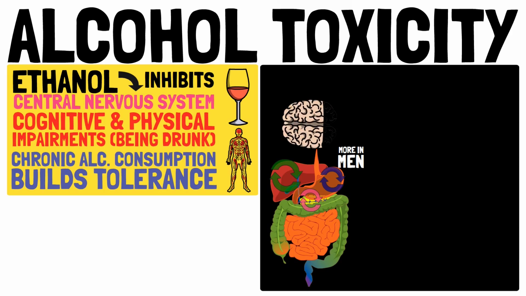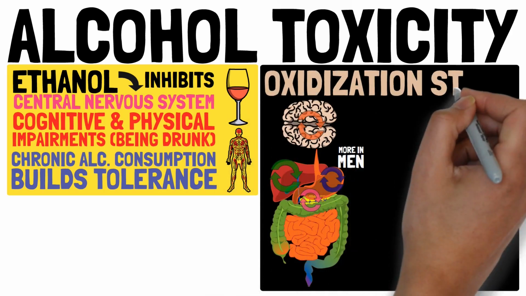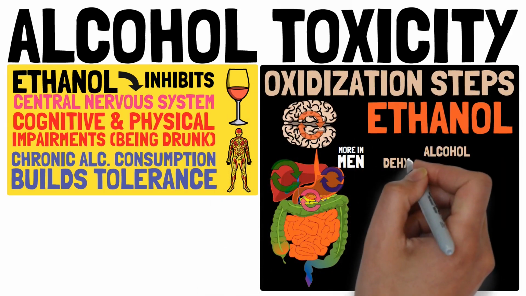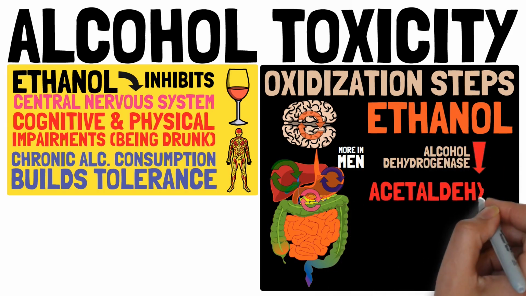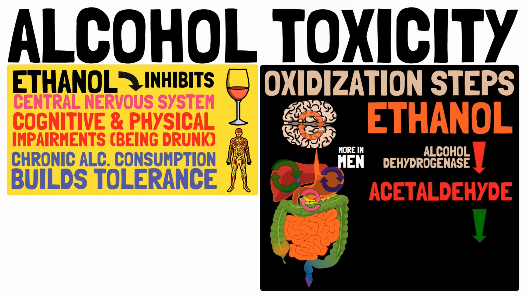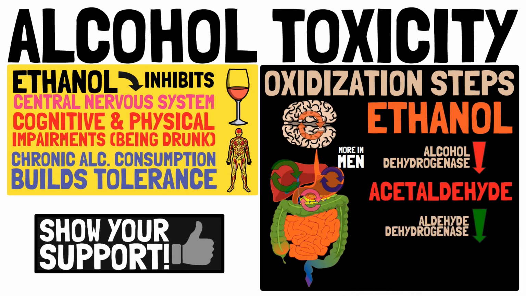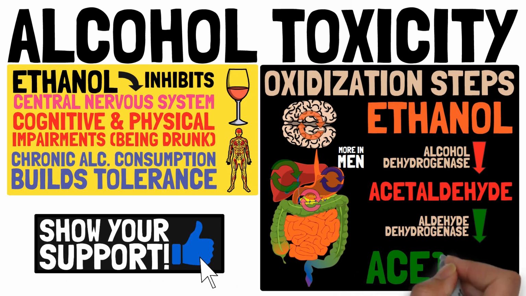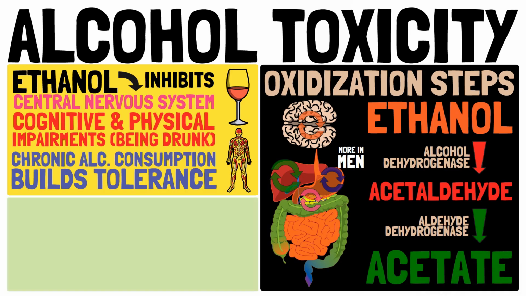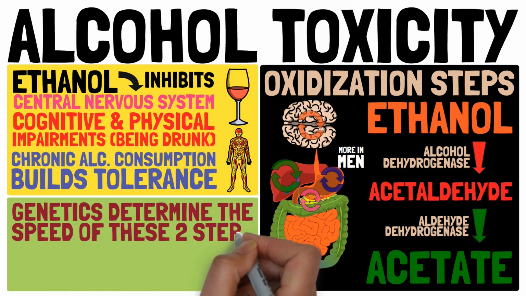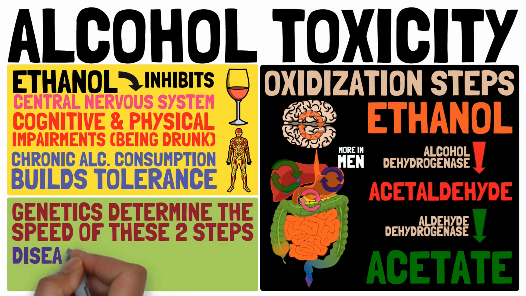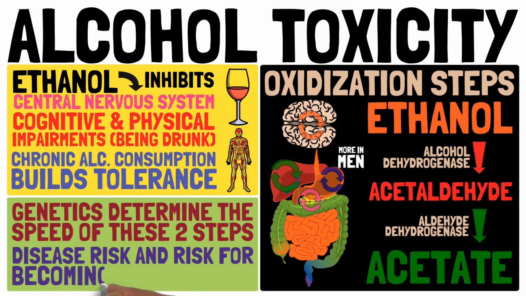and even the brain. This works via the oxidation of ethanol via alcohol dehydrogenase, which produces the dangerous toxin acetaldehyde. A second oxidation via aldehyde dehydrogenase produces the harmless substance acetate. Individual factors like genetics determine the speed of these two metabolic steps, which plays a major role in disease risk and the risk of becoming an alcoholic.